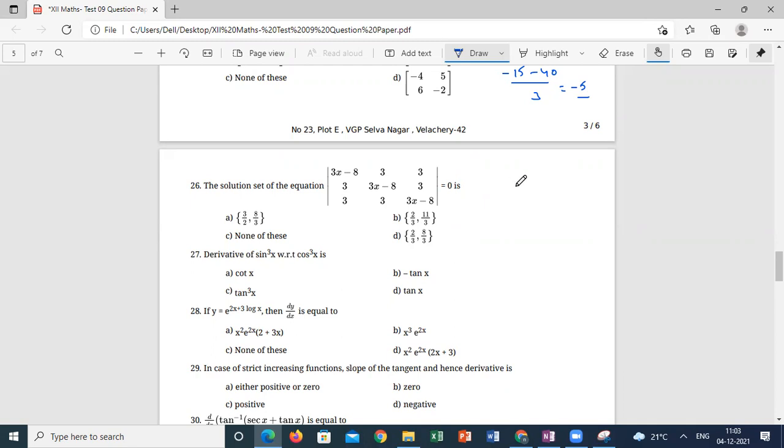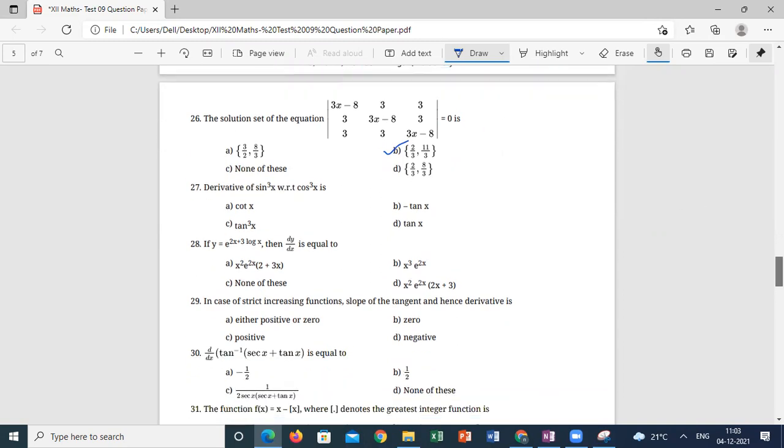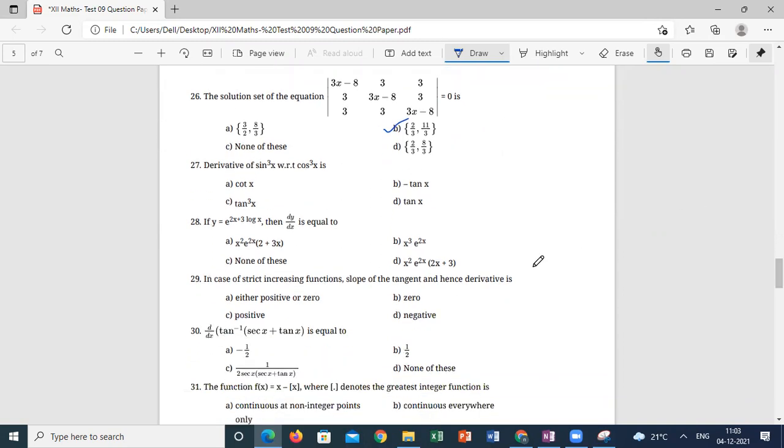So the answer is 2 by 3 comma 11 by 3. General algebra, if you are strong, it will be easy. Those who don't know the row and column operations will find it difficult.